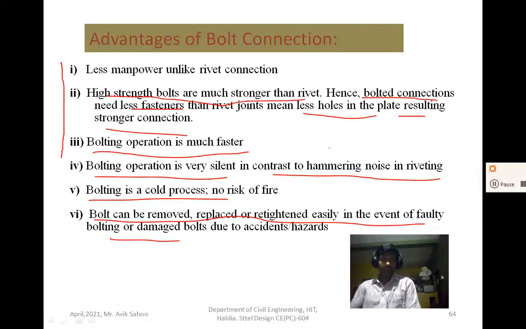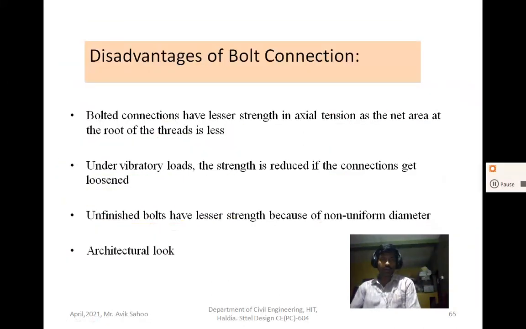So these advantages you must know. When you design the bolt connection, you must know the advantages, and also the disadvantages of bolt connection. What are the disadvantages? Bolt connection has less strength in axial tension as the net area at the root of the threads is less. Because the bolt has mainly two parts, one is the shank part, another is the threaded part. In the threaded part, the net area is less.